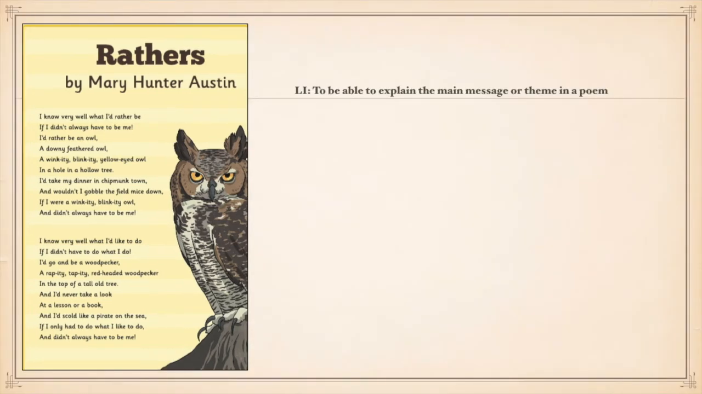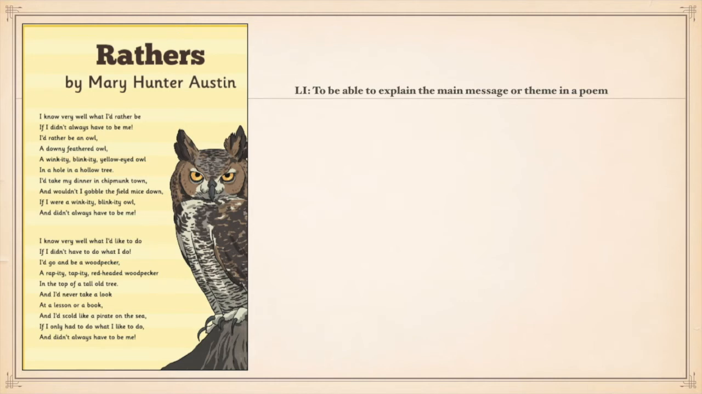Now that you've heard the poem, it's time to think about the poem and how much of the poem you actually understand. So let me run over the LI again. To be able to explain the main message or theme in a poem.